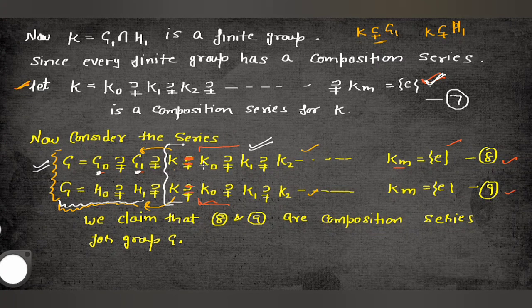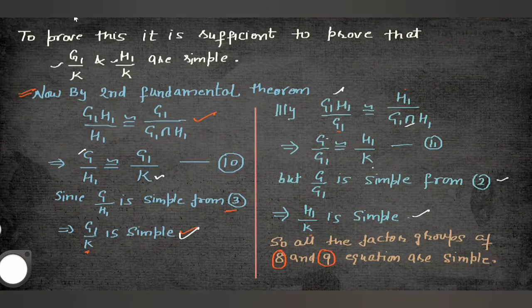So both the G series and H series will convert in the form of K. After K there is a composition series and both are equivalent, but you have to prove that before this there will be two factor groups. One is known as G1 by K and one is known as H1 by K. So you have to prove these factor groups are also simple.